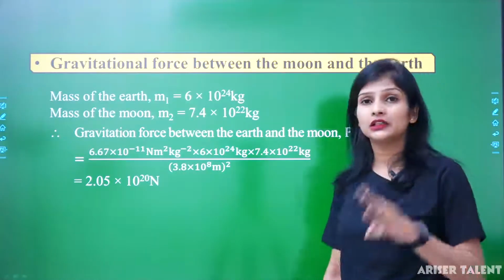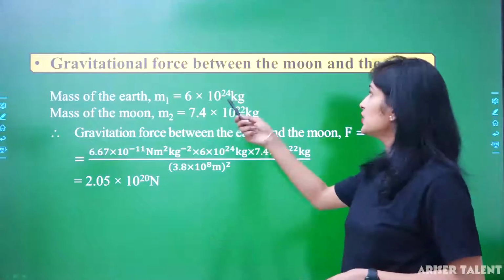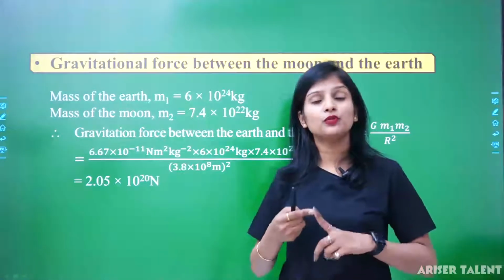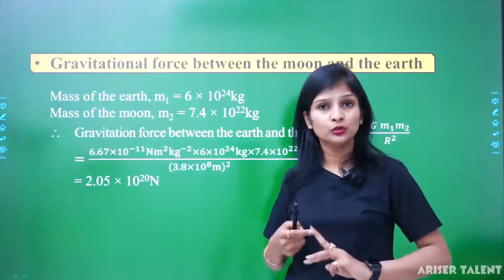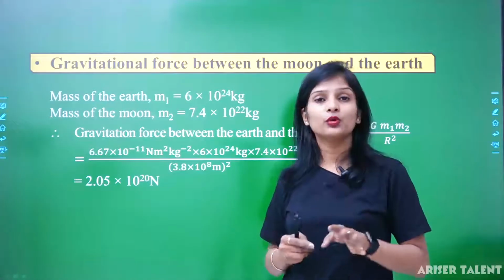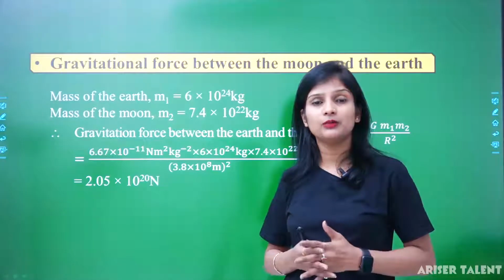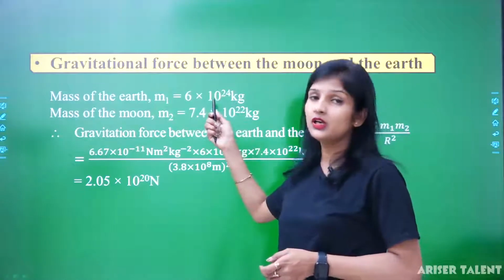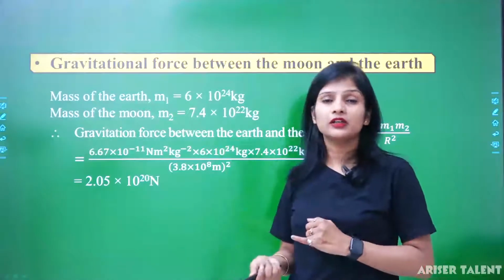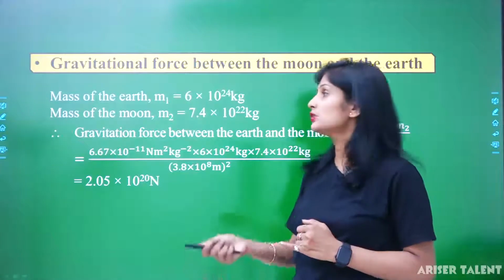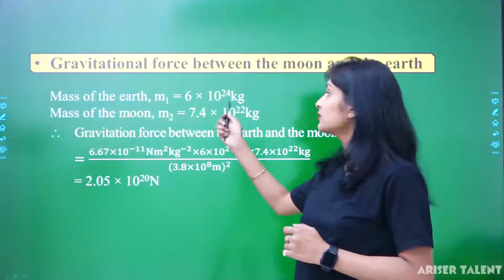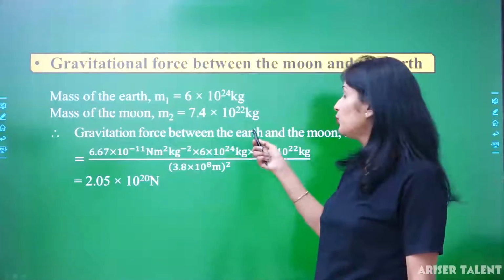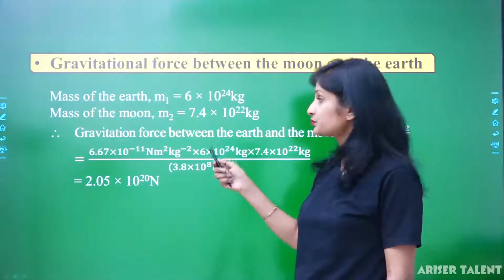Now I am taking the third case, that is the gravitational force between the moon and the earth. So firstly what we have to do? We have to find the values of m1, m2, r and G. We know there is earth, so we know the mass m1 is 6 into 10 raised to power 24 kg. In the first case also we took earth, in the second case we considered the earth. So you have to learn 6 into 10 raised to power 24. Now mass of the moon, m2, is 7.4 into 10 raised to power 22.